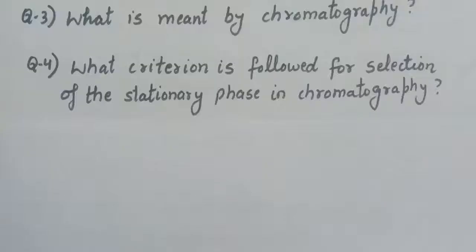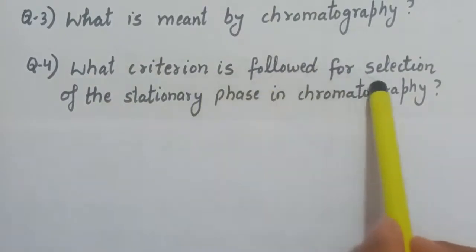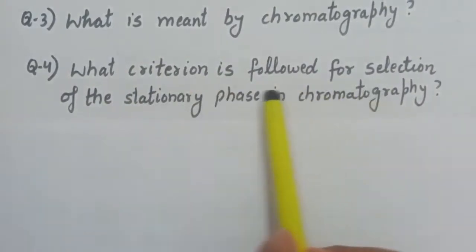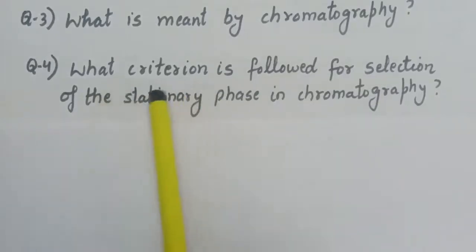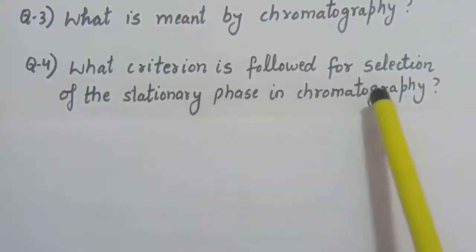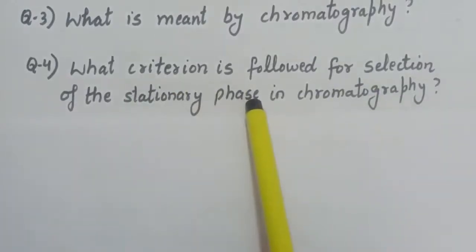Now question number 4 is what criteria is followed for the selection of the stationary phase in chromatography? And the answer is: the stationary phase is selected in such a way that the impurities are more strongly adsorbed on the stationary phase. As in chromatography, we have two phases, stationary phase and mobile phase.